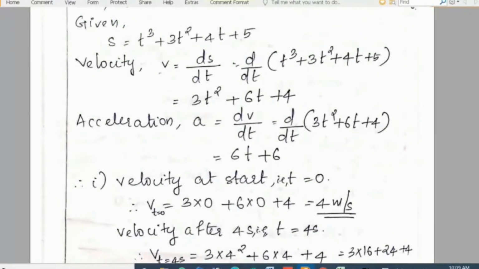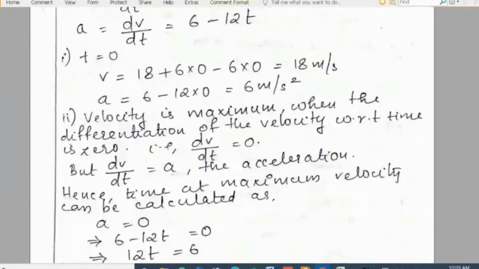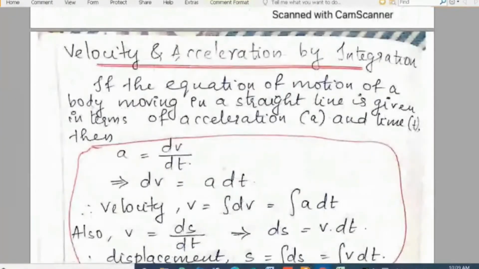In the next case, velocity and displacement can be found out by integration.